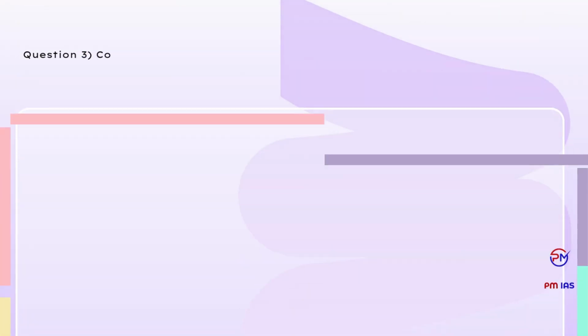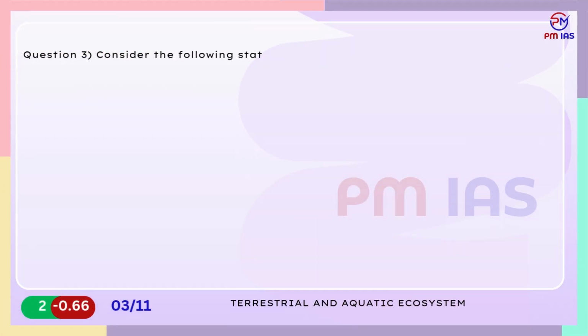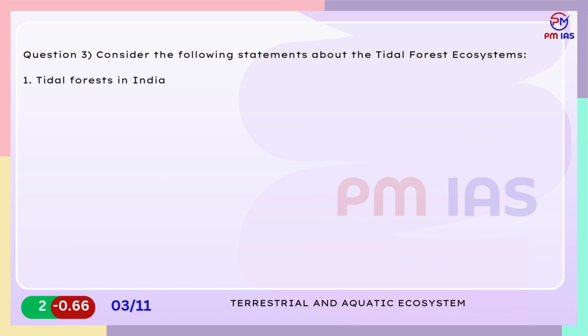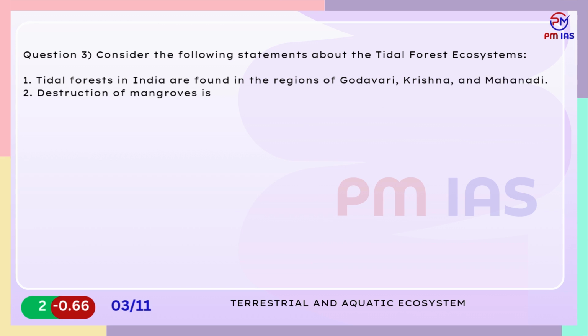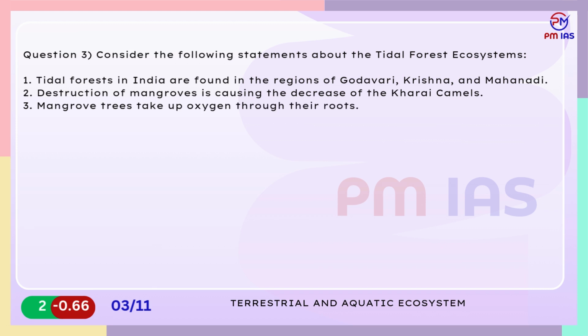Question 3. Consider the following statements about the tidal forest ecosystems. 1. Tidal forests in India are found in the regions of Godavari, Krishna, and Mahanadi. 2. Destruction of mangroves is causing the decrease of the Kharai camels. 3. Mangrove trees take up oxygen through their roots. Which of the statements given above are incorrect?